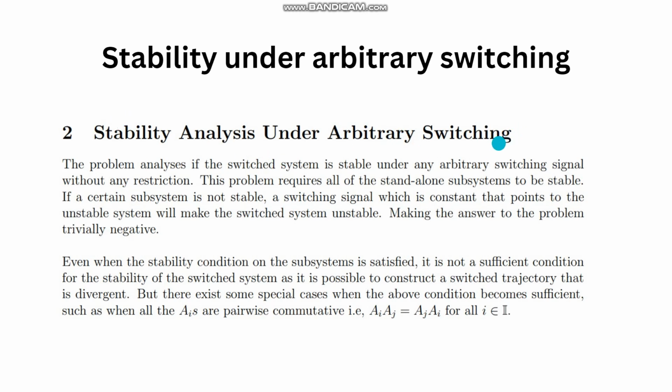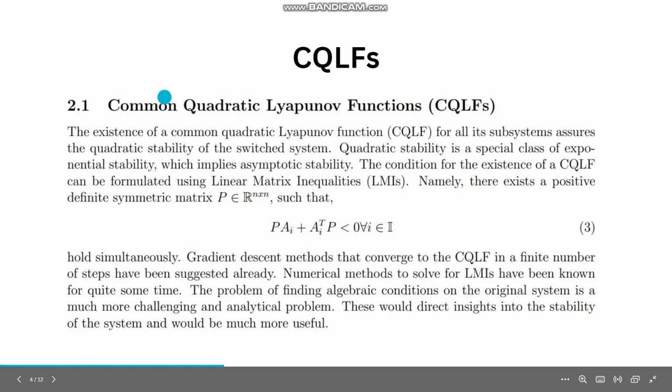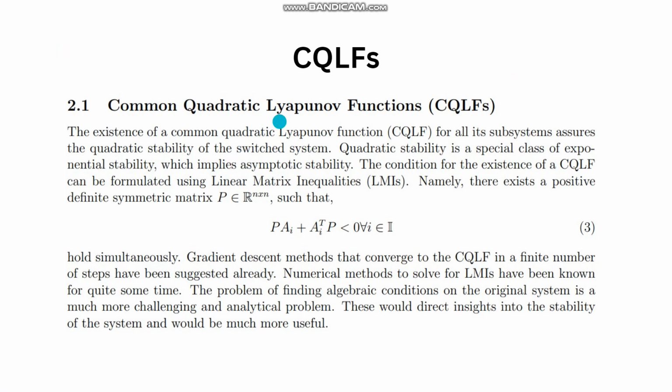What that means is, take cases where all A_i are stable. Does that mean that the entire system is stable? So does the entire system approach zero? We can't guarantee that. So what guarantees that? There are some special cases, like if all A_i and A_j commute, then that is enough. But in general, we need something called a CQLF, a common quadratic Lyapunov function.